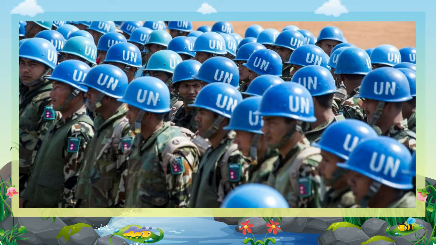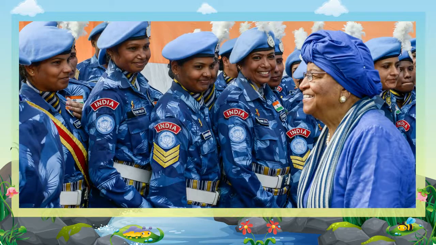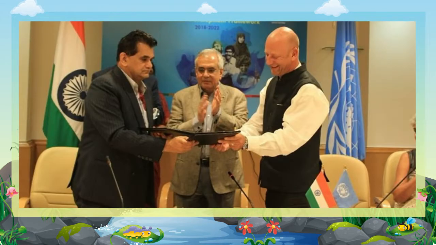India has actively opposed the policy of apartheid in South Africa. Finally, due to the pressure of United Nations and countries like India, apartheid was abolished in South Africa. Many Indians are now working in the UN agencies as agents of peace and harmony. India has also received timely help from United Nations for its development programs.